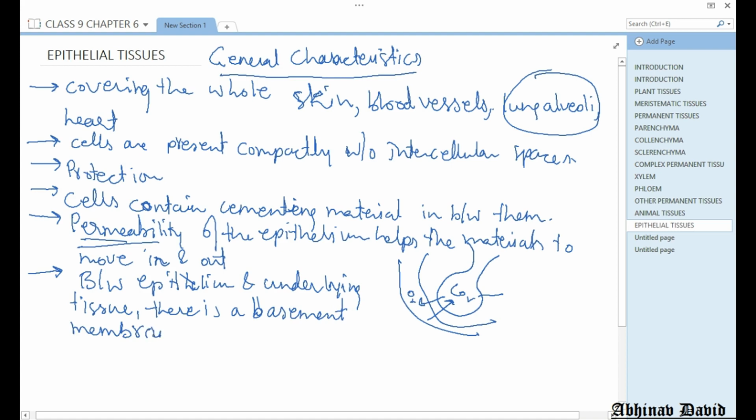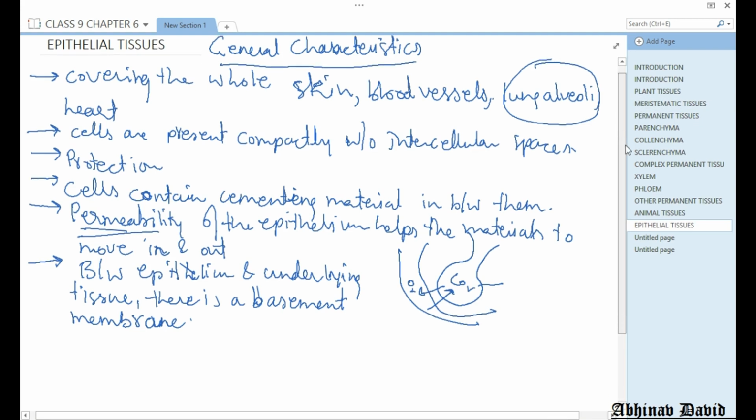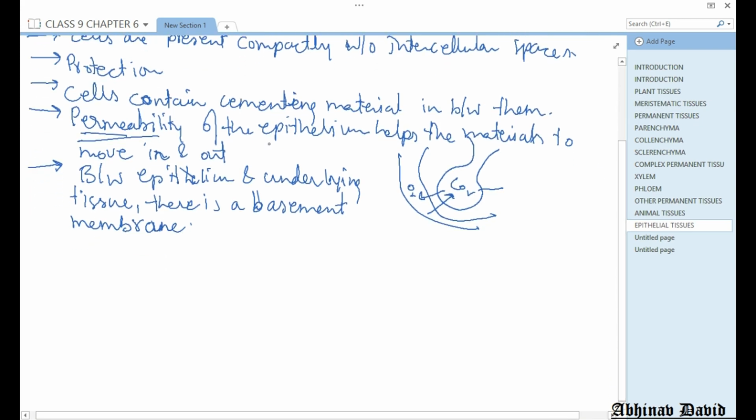What is the function of this basement membrane? It separates the epithelium from any other tissue. So basically the function of this layer is to separate the epithelium from the underlying tissues. Between the epithelium and any other tissue, basement membrane is present. So these are some of the general characteristics of the epithelial tissue.